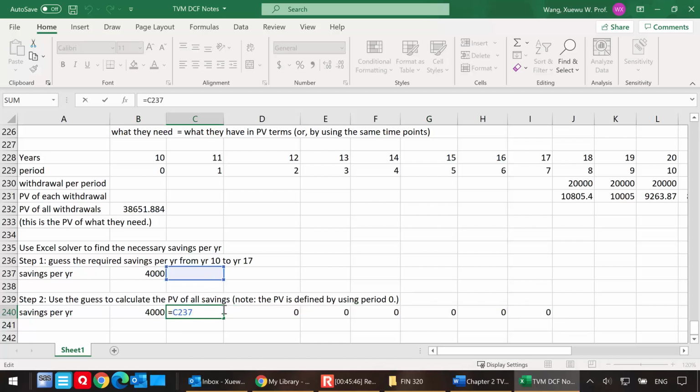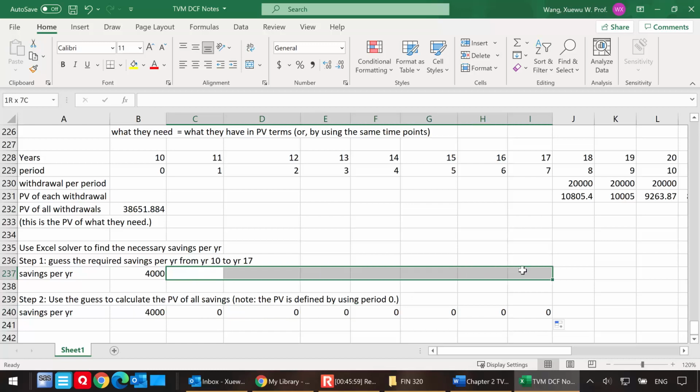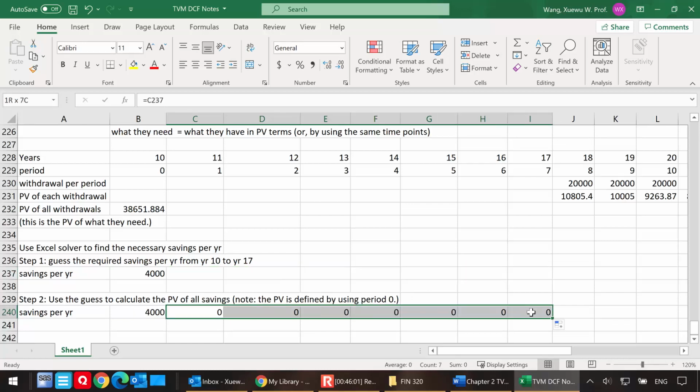Because Excel is copying across, Excel is looking at C237, and there's nothing there. So Excel is interpreting that to be zero. There's no cash flow, there's no savings here. These are savings we are going to model, and these are zeros, so these are not what we want.